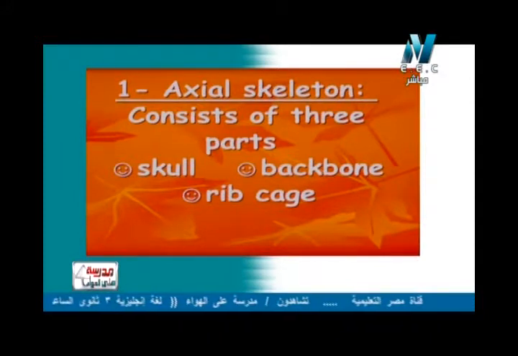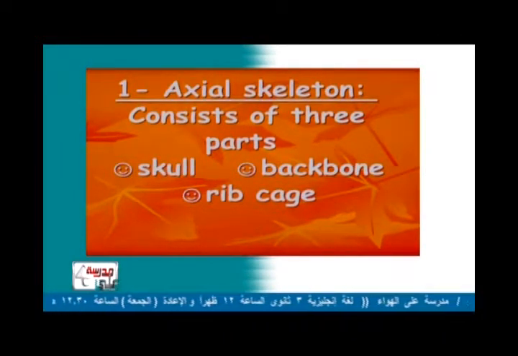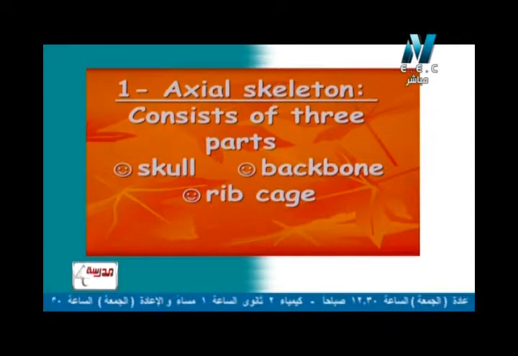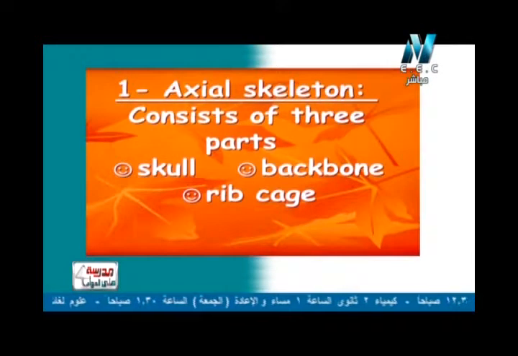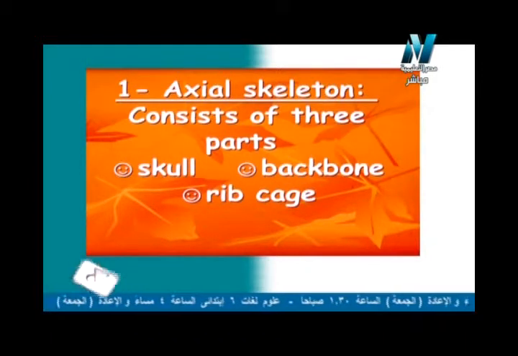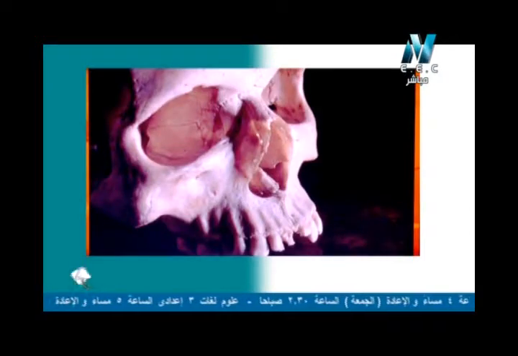The axial skeleton الهيكل المحوري consists of 3 parts which are skull الجمجمة, backbone العمود الفقري أو الفقاري, and also the rib cage والقفص الصدري. So again, the axial skeleton will consist of 3 parts which are skull, backbone, and also the rib cage. So now let's study them in details. هدرس كل حاجة بالتفصيل منهم and know the function of each one.